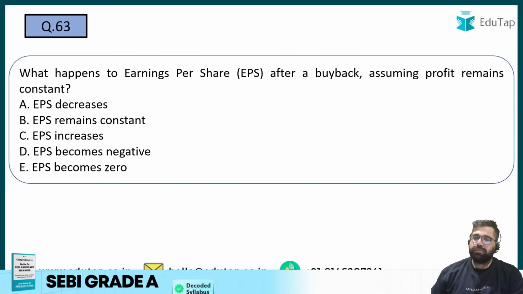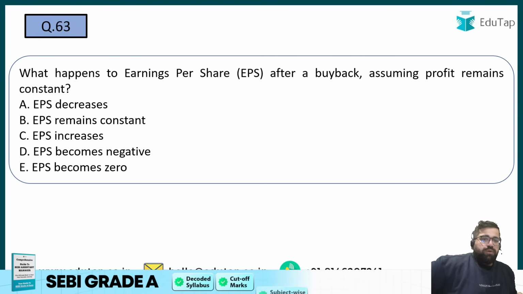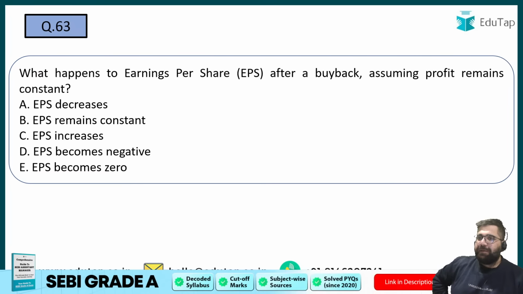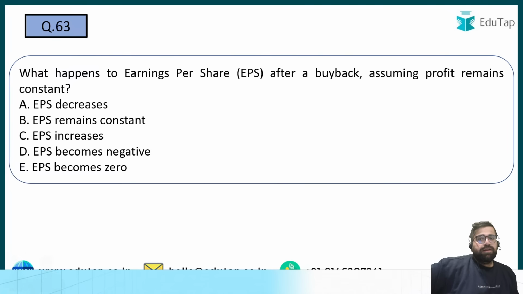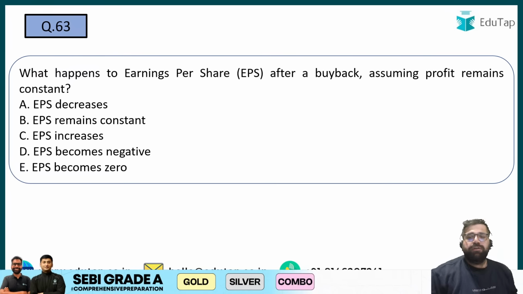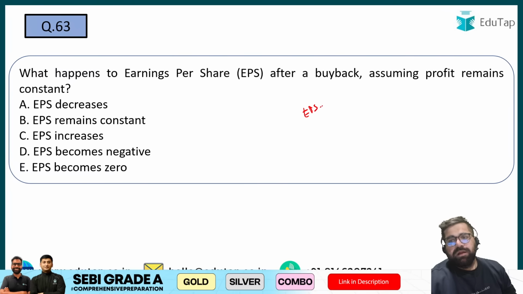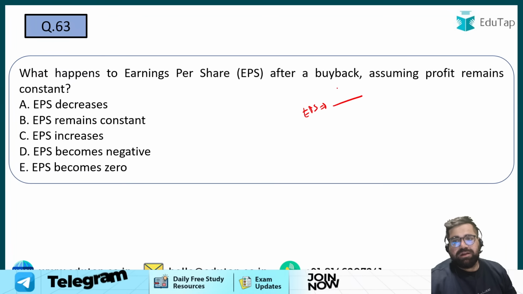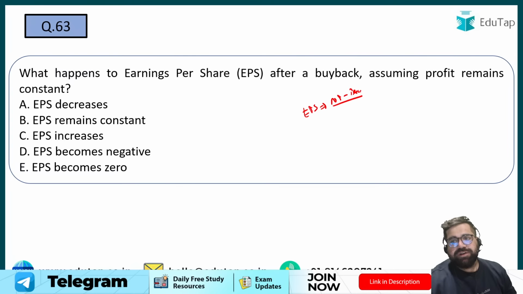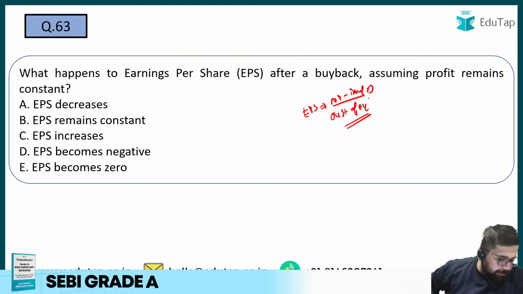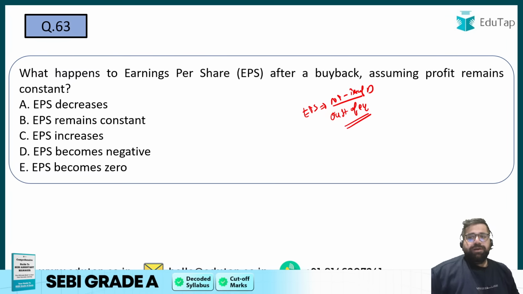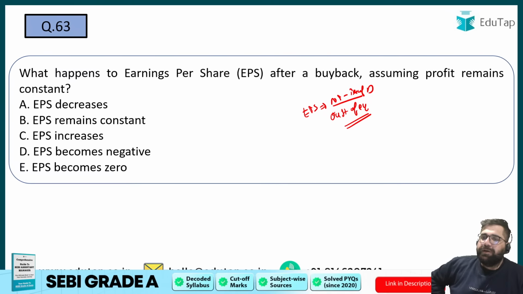Very good. 63. What happens to EPS after buyback assuming profit remains constant? EPS we all know is net profit divided by the number of equity shares which are outstanding. Although it is net profit minus preference dividend, I am assuming preference dividend is 0. So net profit divided by outstanding equity shares. So after you complete buyback, what will happen to EPS?